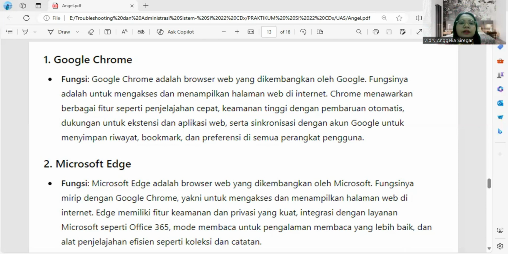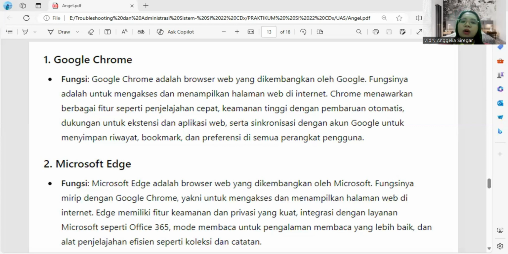Of course, here is the function of each application mentioned. Number 1, Google Chrome. Google Chrome is a web browser developed by Google. Its function is to access and display web pages on the internet.